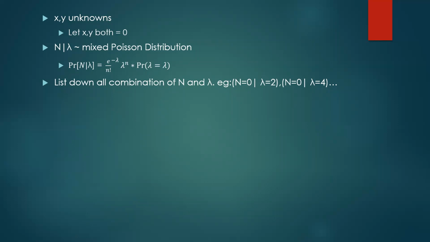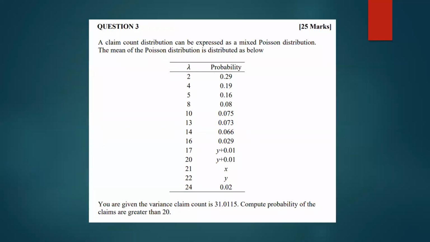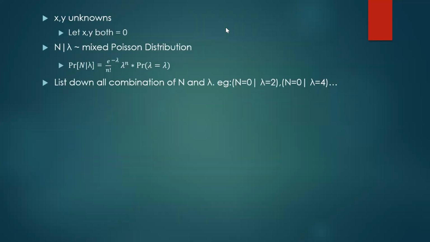What does it mean? It means when N equals 0, lambda equals 2. When lambda is equal to 2, the probability of it is 0.29. So we multiply 0.29 by e to the power minus 2 over 0 factorial, multiplied by 2 to the power 0. So we can get the probability.